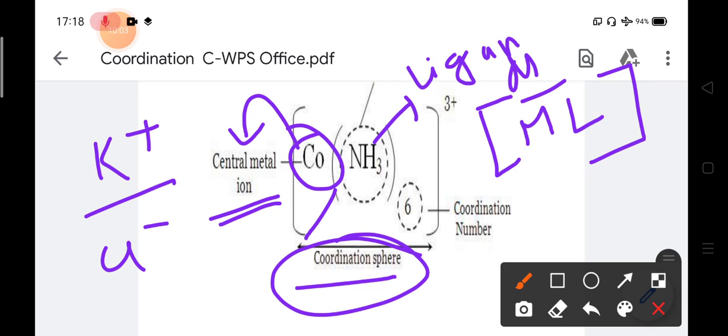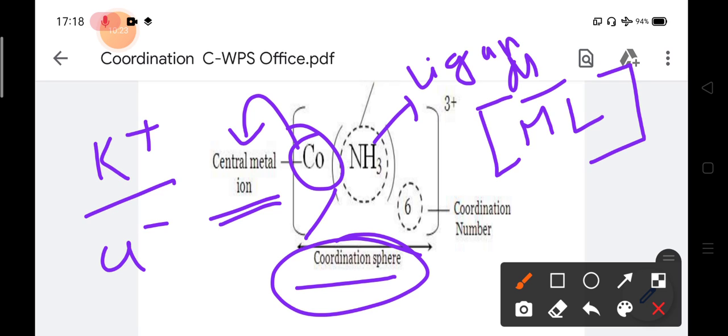If the coordination sphere is positive, then there will be a counter anion, and if the coordination sphere is negative, then there will be a counter cation. If the coordination sphere is positive, the counter ion will be negative. If it is negative, the counter ion will be positive.